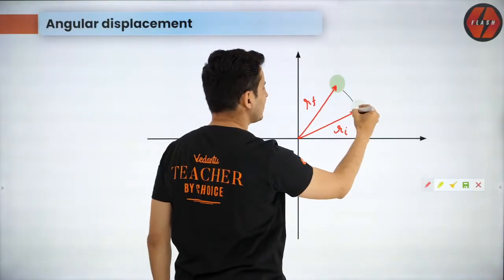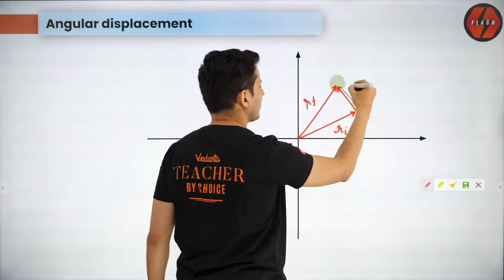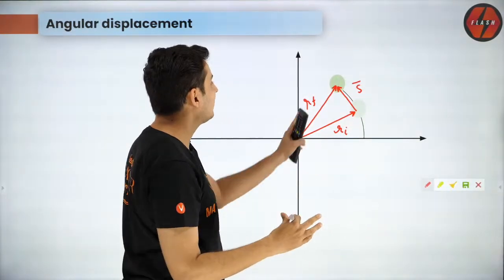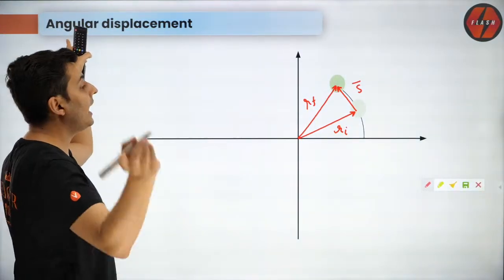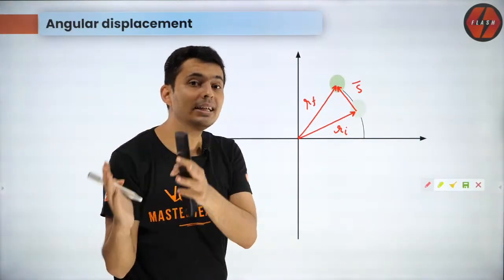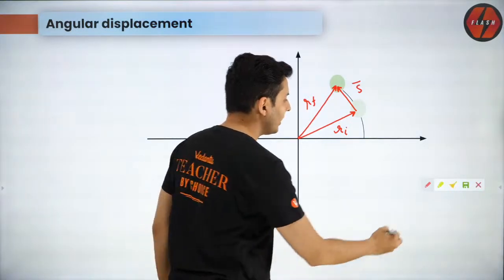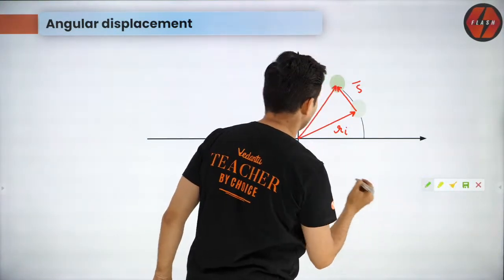Strictly speaking, this one will be my displacement, but I'm not interested in displacement. I'm interested in angular displacement. That's a completely different thing. So what is angular displacement? It's simple, guys.